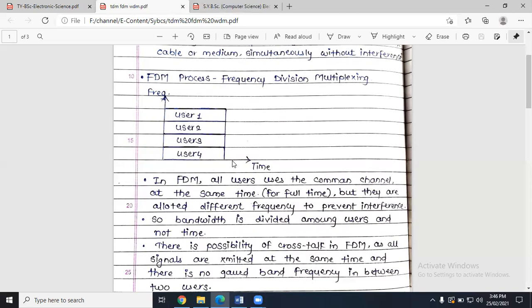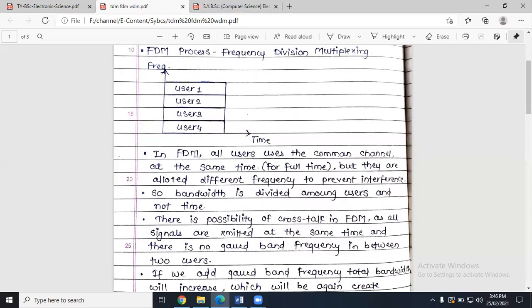So FDM is a process in which frequency gets divided as per the number of users. In FDM, all users use the common channel at the same time for the full time. So time is the same for all. There is no division of time in FDM, right? But they are allotted different frequencies to prevent interference. User 1 has its own frequency band, user 2 has its own, user 3 also, and user 4 also. Why? To avoid the interference. The very basic reason is to avoid interference. So the bandwidth is divided among the users and not time.